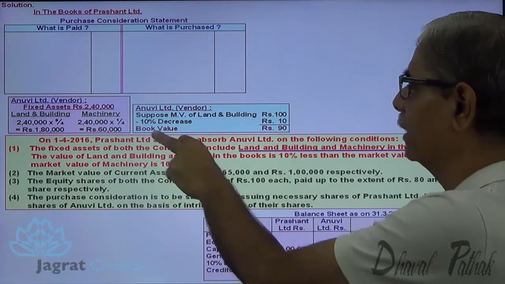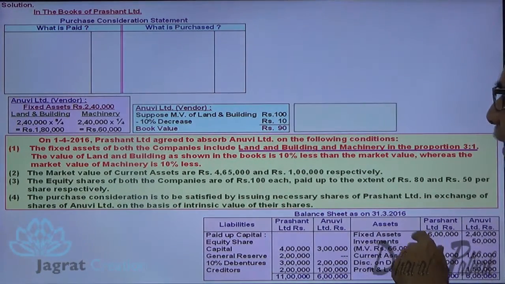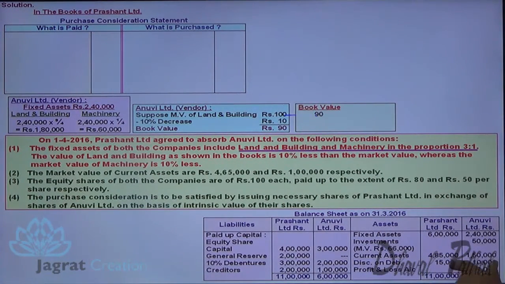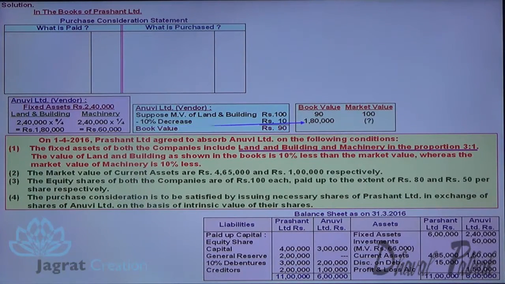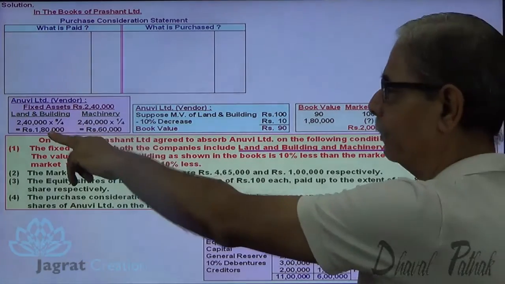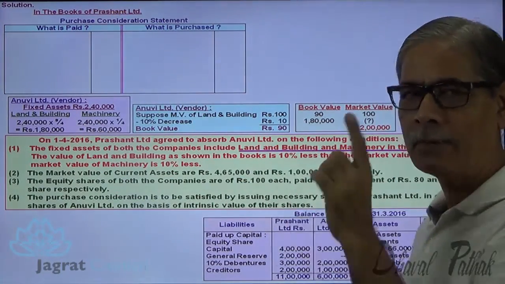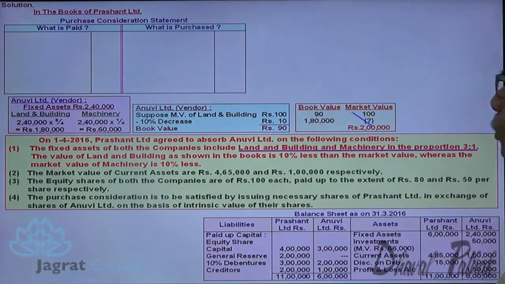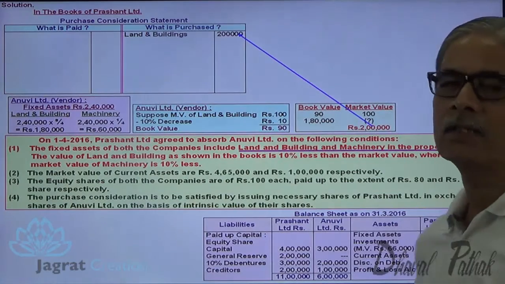10% decrease therein. So book value will be 90. So if the book value is 90, then 100 is the market value. How much for 1,80,000? So 1,80,000 into 100 divided by 90. If you work out the market value of land and building purchased by Prashant Limited, that of Anuvi Limited, is to be taken at 2 lakhs. So what is purchased? Land and building purchased at a price of 2 lakhs.